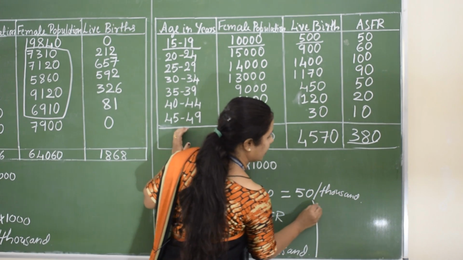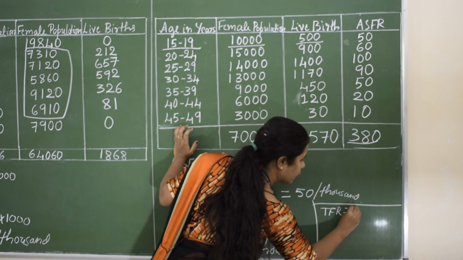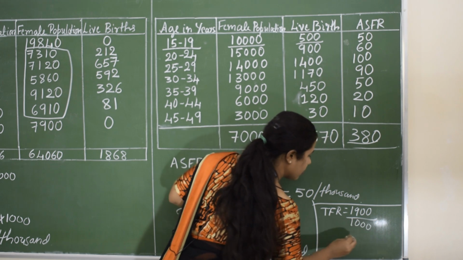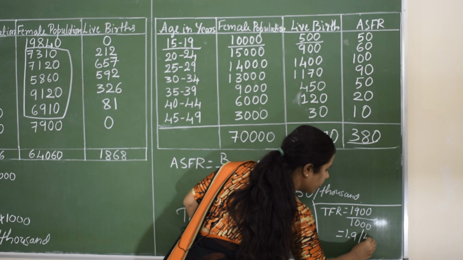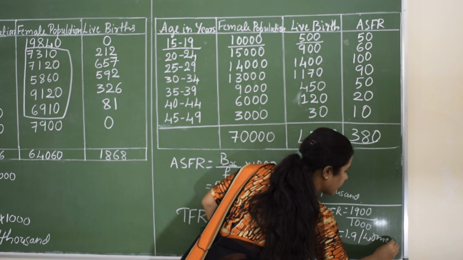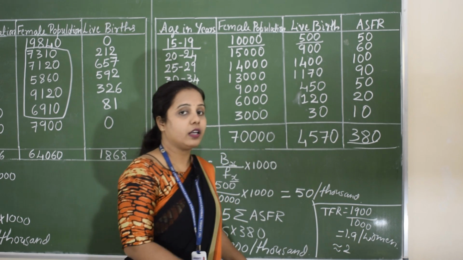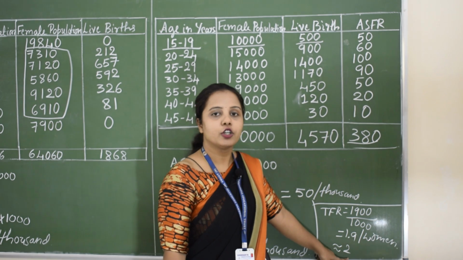I'll show the calculations here. TFR is equal to 1900 by 1000, which is equal to 1.9 per woman. So it is approximated to 2. That means on an average, each woman of this population is having 2 children.